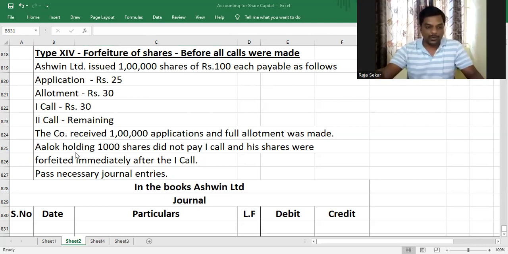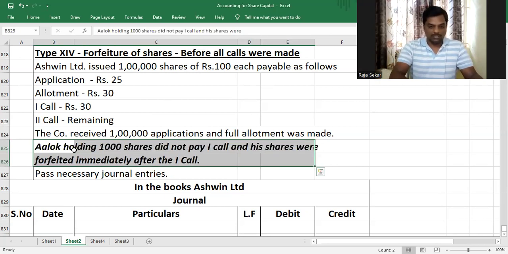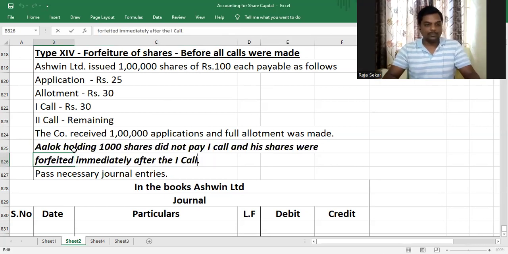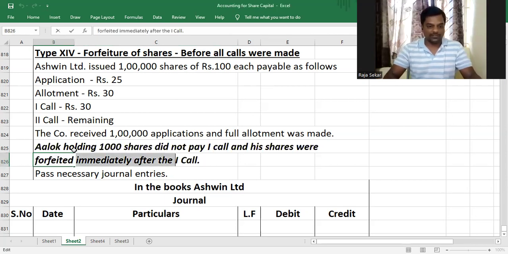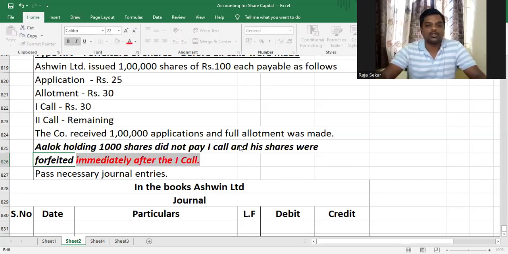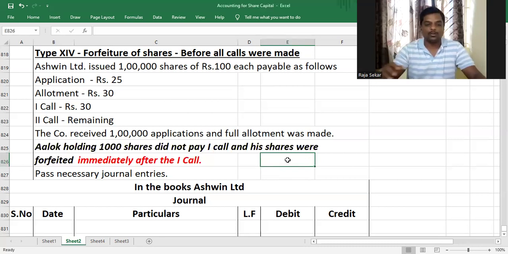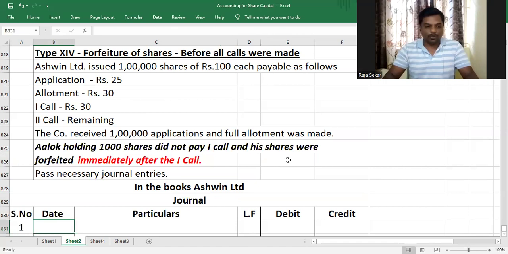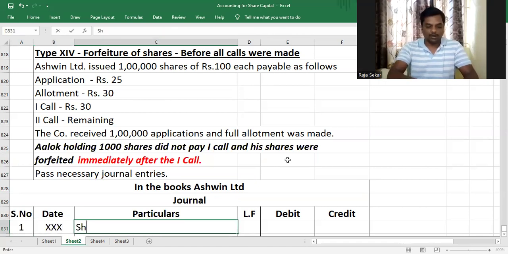Now this is the difference between the previous question and this question, my dear children. The most important word of them all is this phrase, immediately after the first call. So the shares are actually forfeited immediately after the first call, even before the second call was made. So how are we supposed to account for it? The journal entry for forfeiture is not going to change.